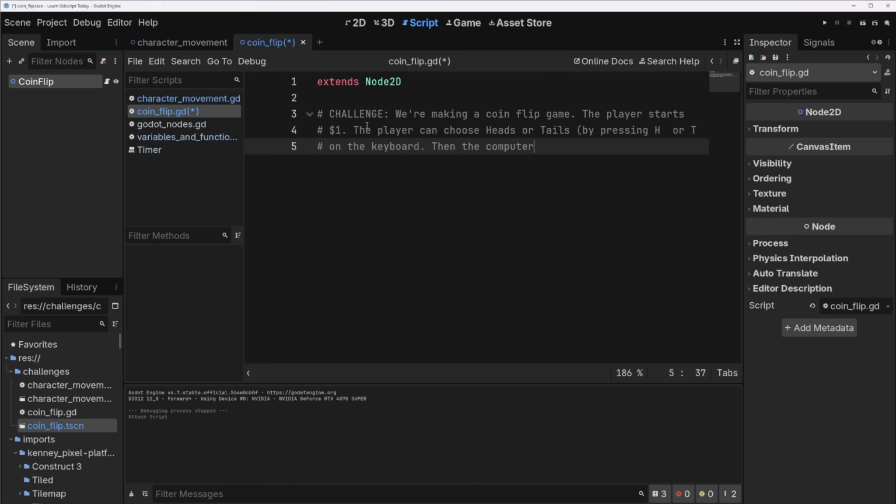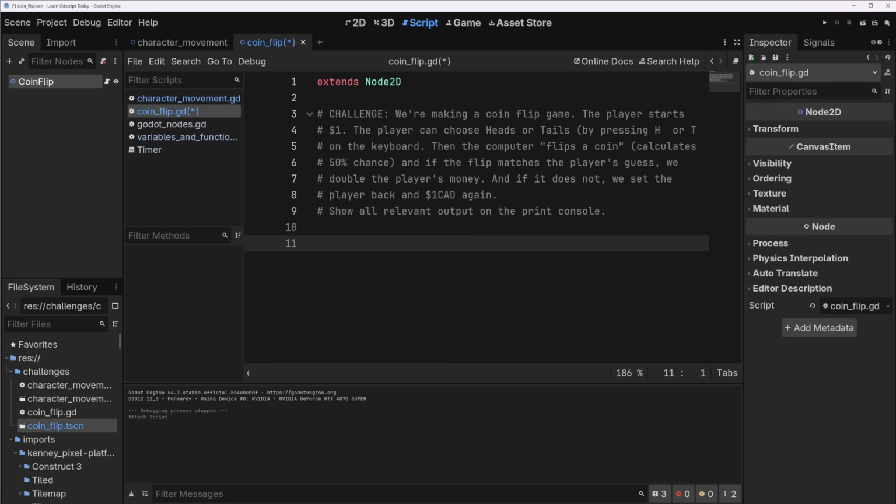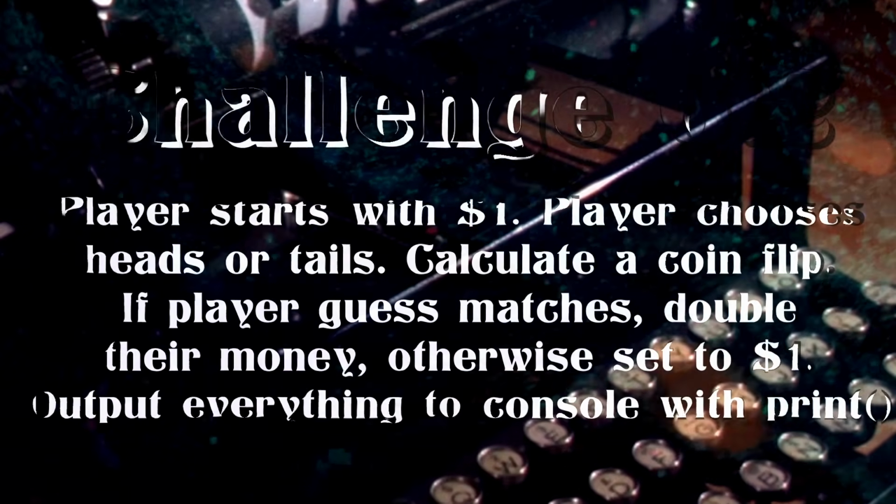Then the computer flips a coin. And by that, I don't mean physically simulate a coin flip, just simulate a 50% chance. So like calculates a 50% chance. And if the flip matches the player's guess, we double the player's money. And if it does not, we set the player back at $1 again. This is in Canadian money. So yeah, cool. Okay, here we are. Let's flip some coins.